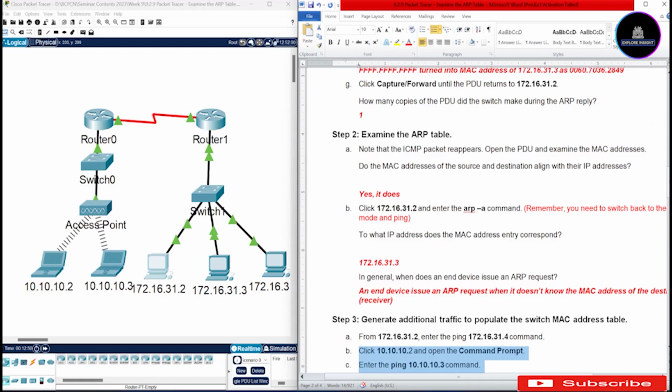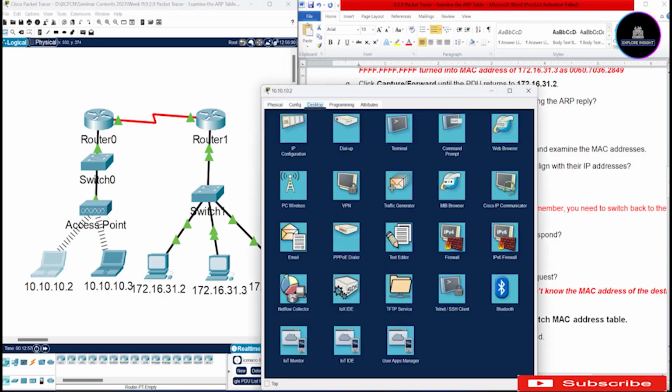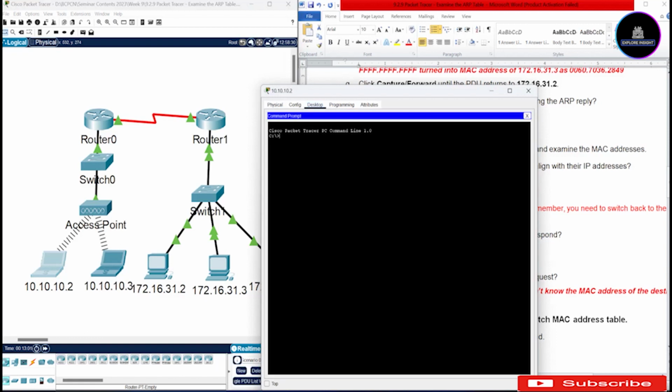Where can we get 10.10.10.2? Over here. And for .3, over here. So we need to ping .3, go to the desktop, go to command prompt, and ping 10.10.10.3. So we have ping 10.10.10.3.